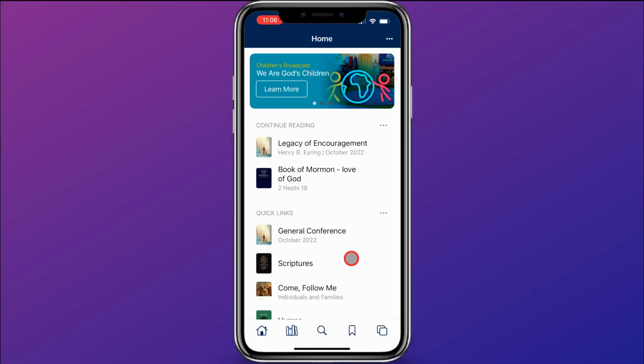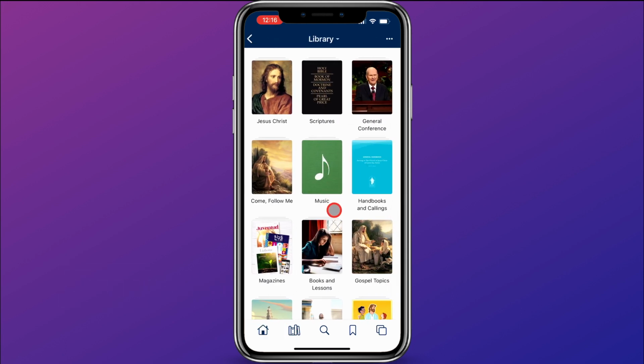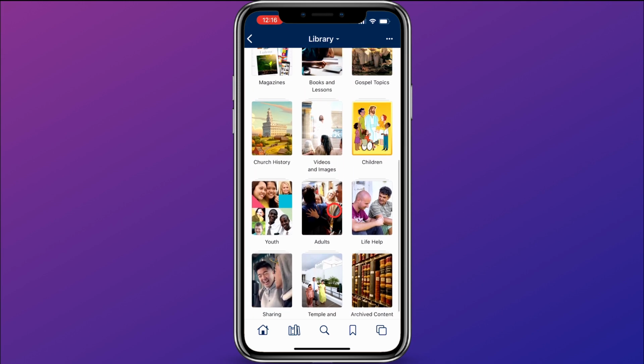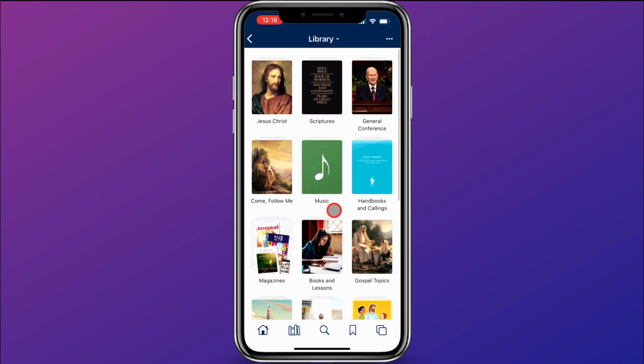Okay, as a quick refresher, here at the bottom we have Home, Library, Search, Bookmark, and Screens. For this video, we're focusing right here on the library, so we'll click on that. Within the library, you can see there is quite a bit of content. I'm not going to go over all the content in here. I'm going to let you take time to explore that yourself. I want to show you a few things and techniques that you can use within the library.